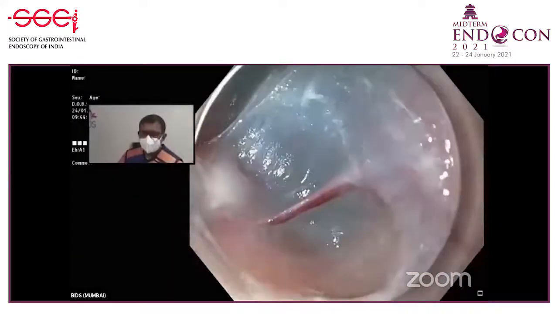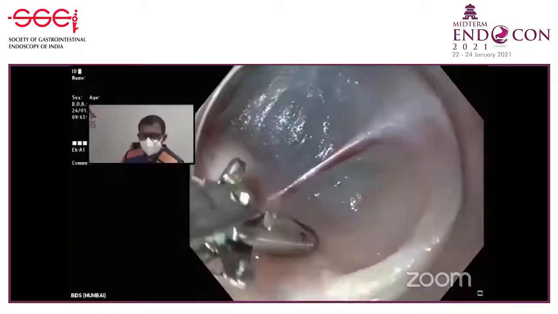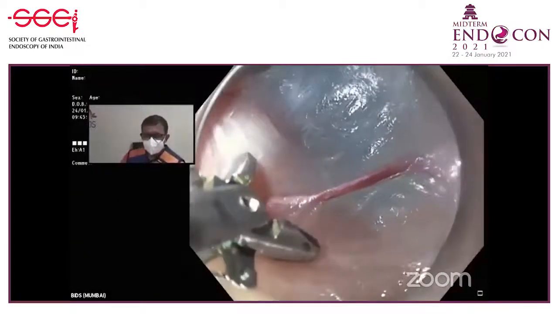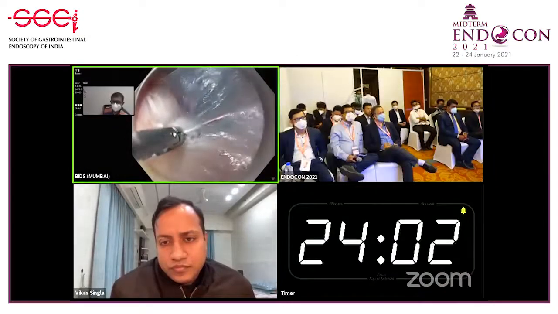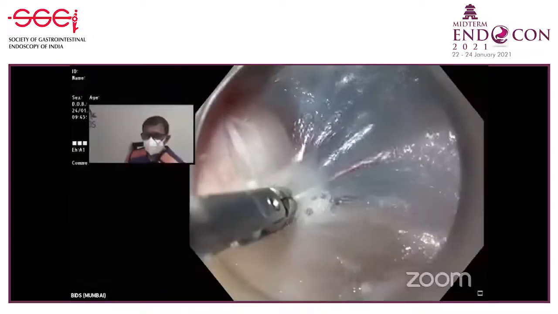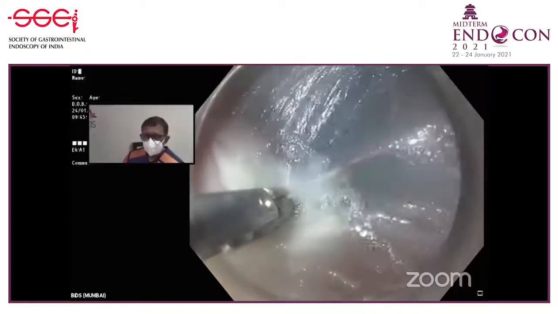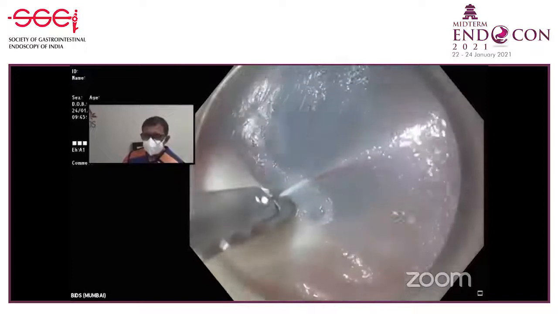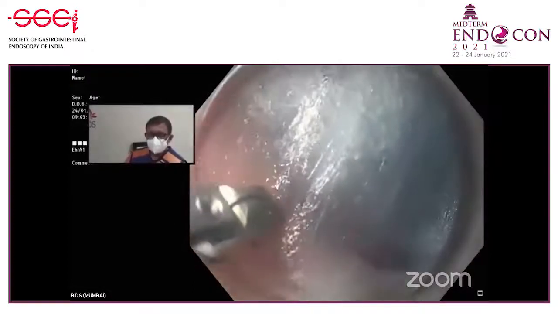And this small vessel seems to be an artery or a vein? I can't say. If you go near, we'll come to know whether it is pulsating. Seems to be a vein actually. It seems to be collapsing. Open, rotate. Now see where I'm catching it. See over here, turning the scope here, and now catch. Even if you coagulate a little bit of the muscle, it doesn't matter because anyway you're going to cut it. Open, catch. Keep it closed, keep it closed.